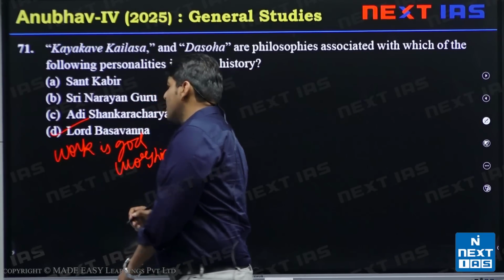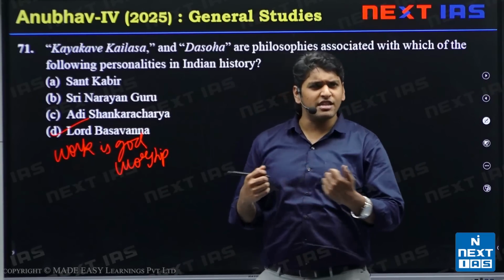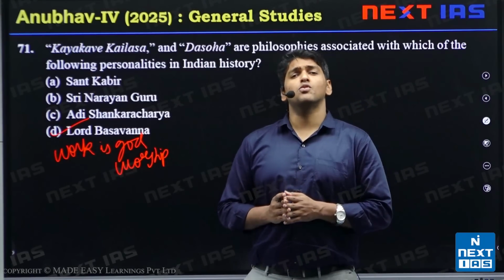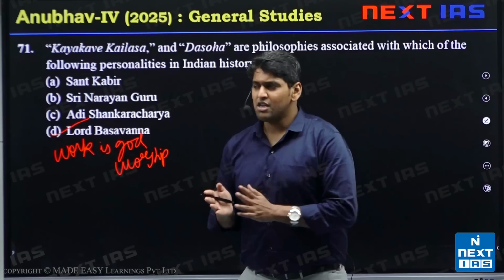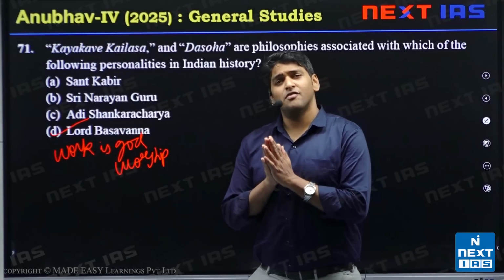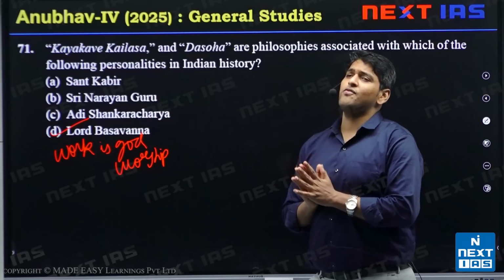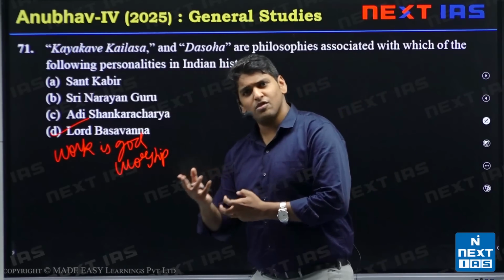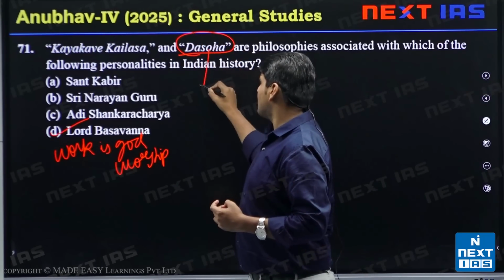He was a patron of the Bhakti tradition. He said devotion is more important than following rituals. If you do what you are doing with earnestness and honesty, that is a kind of prayer. That was his idea. And Dasoha means meditation.